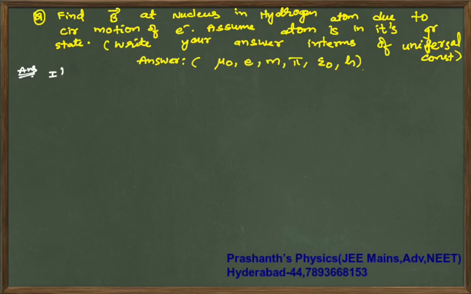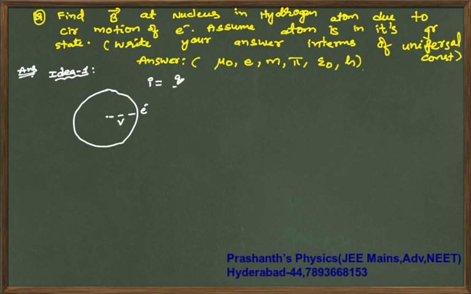Idea number 1: you will have a magnetic field either because of a moving charge or a current carrying wire. Now when the electron moves around the nucleus with some velocity v and radius r, the first thing is your current I, which is charge per time period.